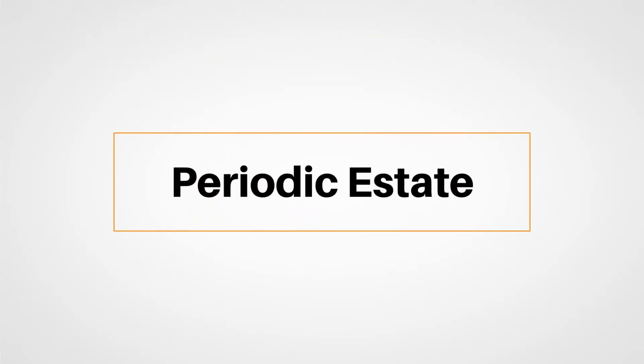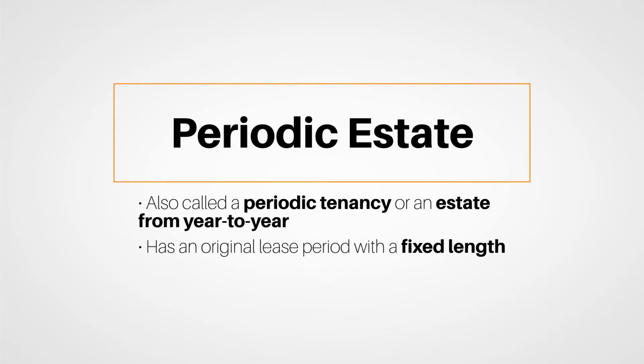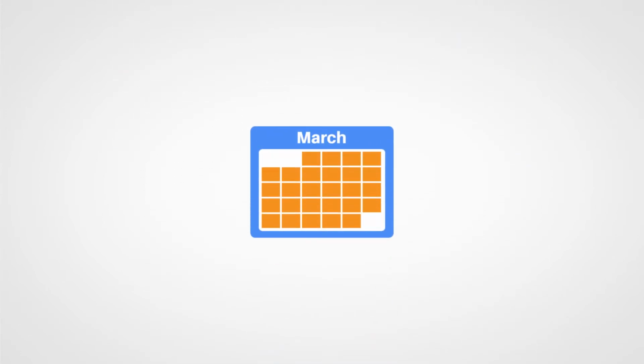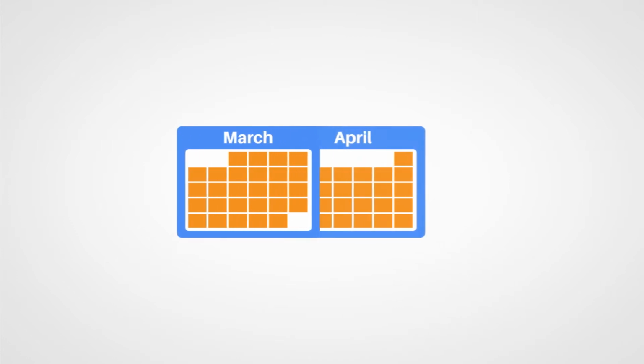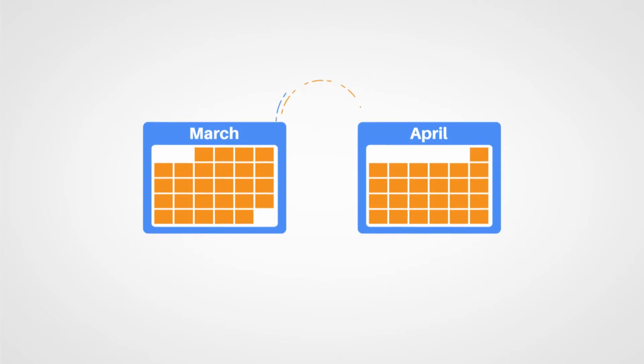The next classification is called a periodic estate, also known as a periodic tenancy or an estate from year to year. This lease type has an original lease period with a fixed length. However, unlike an estate for years, periodic estates automatically renew. A common example of this is a month-to-month apartment rental. Because it automatically renews, a tenant or landlord needs to act to terminate it.